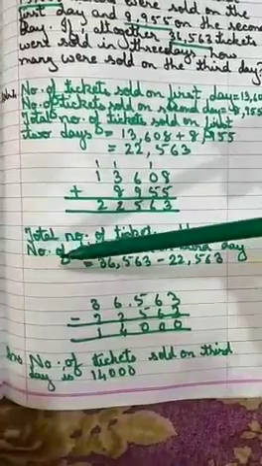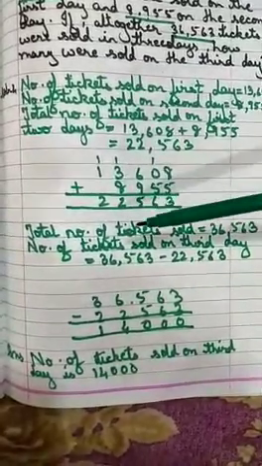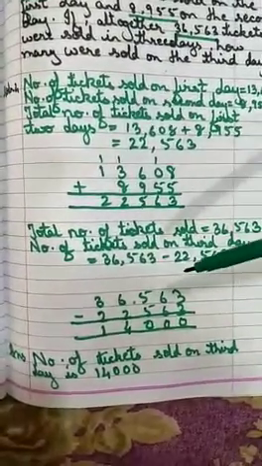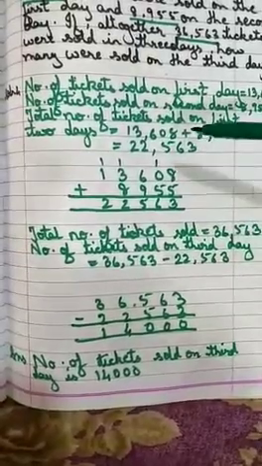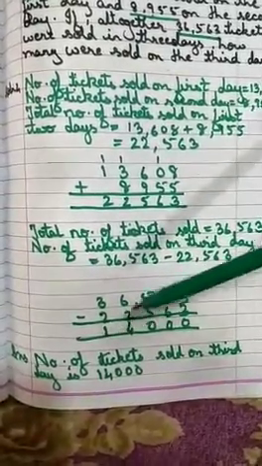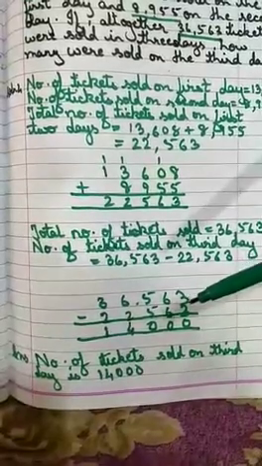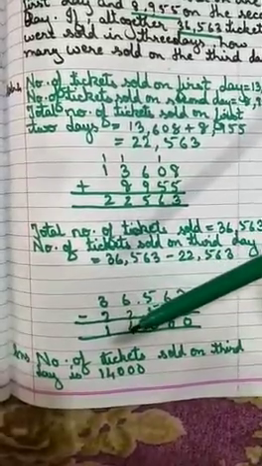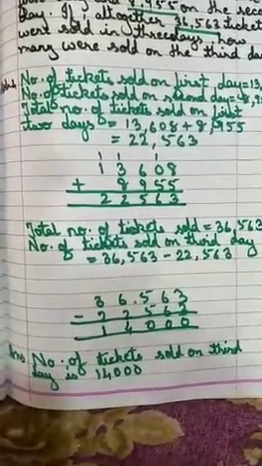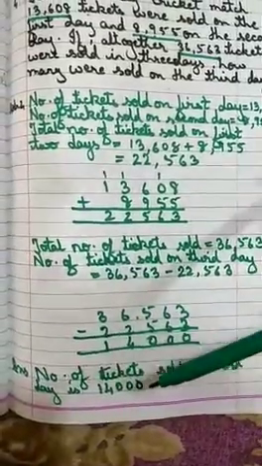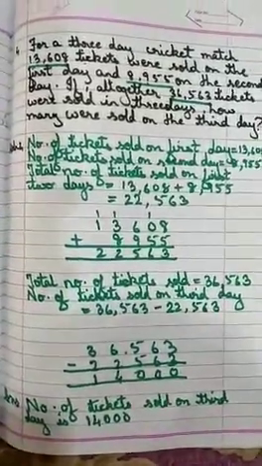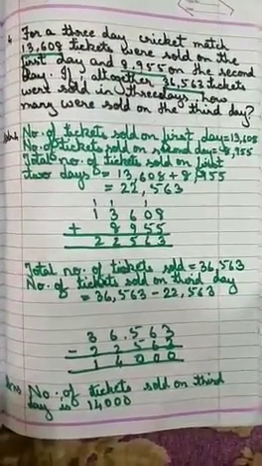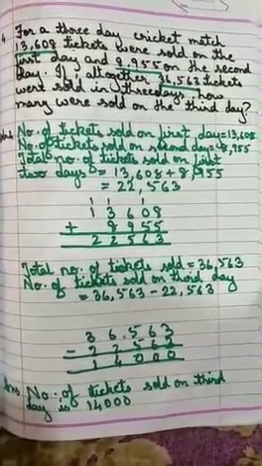Total number of tickets sold is how much? 36,563. So the number of tickets sold on the third day, what we are going to do? We are going to do the subtraction, that is number of tickets sold altogether and the number of tickets sold on the first 2 days. So we get the answer here. We have done the minus here. So here 3 minus 3, 0, 6 minus 6, 0, 5 minus 5, 0, 6 minus 2 is 4 and 3 minus 2 is 1. So we get the answer as number of tickets sold on the third day is 14,000. So this is the way we are going to solve the sum. So in word problems you have to write the statements.